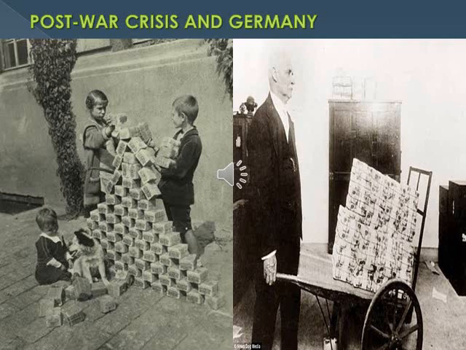And also you can see the picture on the left side. Children. Do you know what they used to play with? Did you think it is a brick or some stone? No, it is money. It was German currency. Think about the value of the currency, it was reduced very low. This was the situation of Germany in the 1920s. Germany experienced both high unemployment and severe inflation.